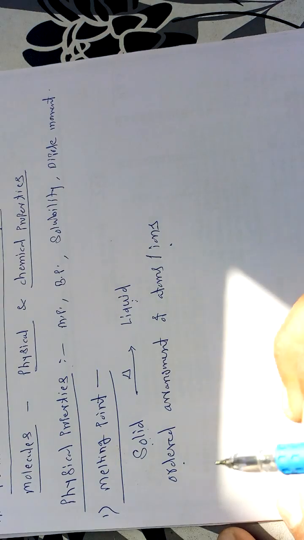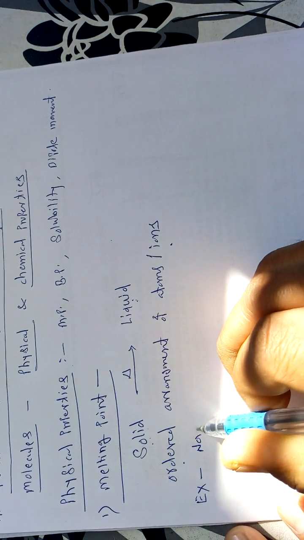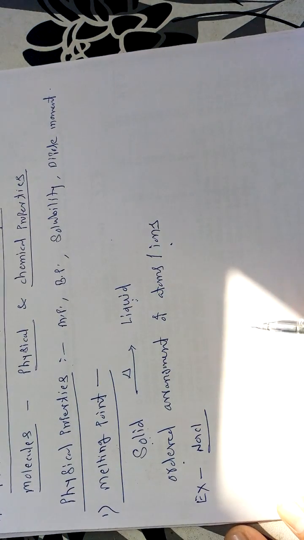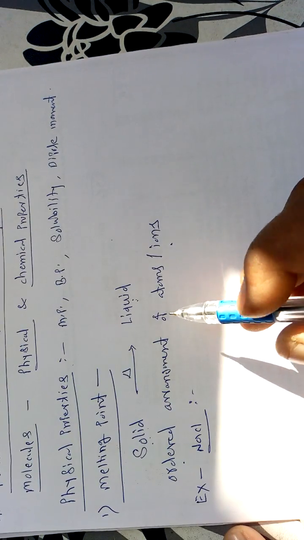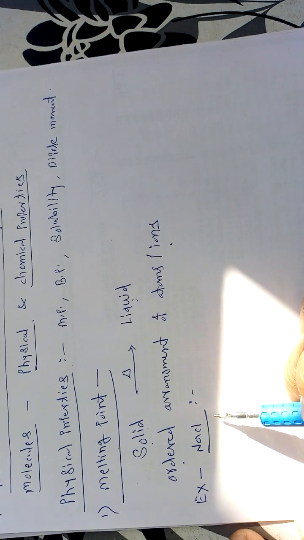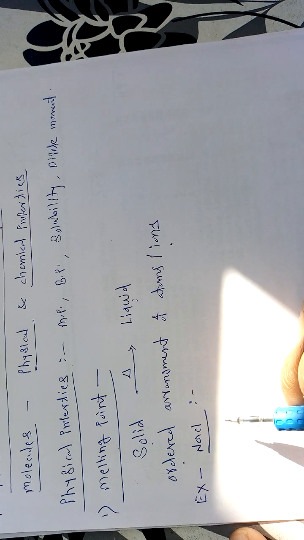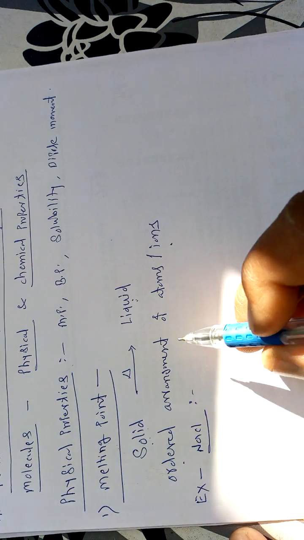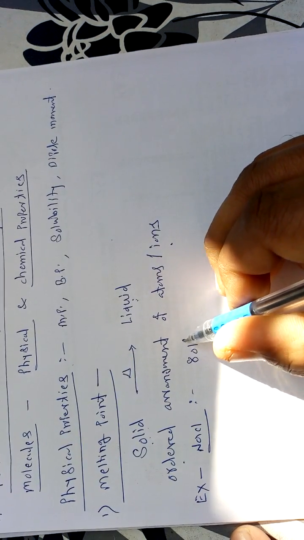Now if we consider a simple example of one molecule, that is the NaCl molecule. The NaCl molecule is called an ionic compound, and we know that these ionic compounds are very stable because the strength of the ionic bond is very high, and that's why these ionic compounds have a very high melting point. NaCl has a melting point of 801 degrees centigrade.